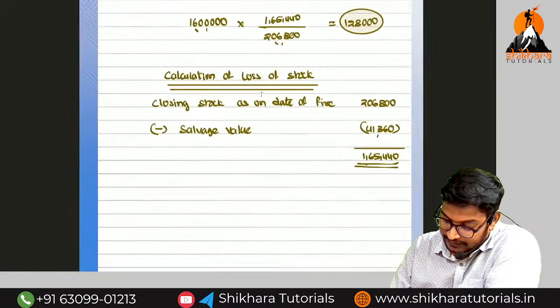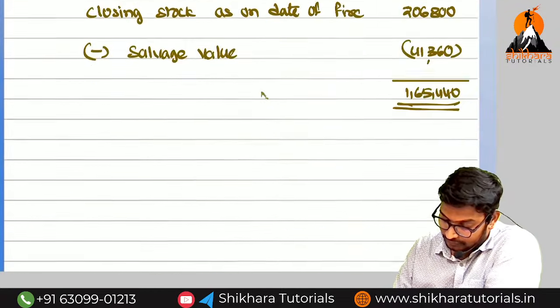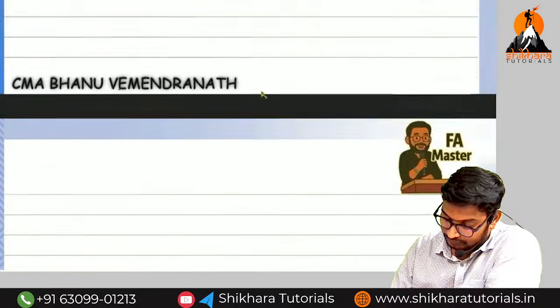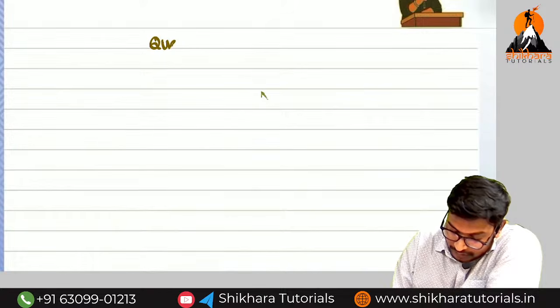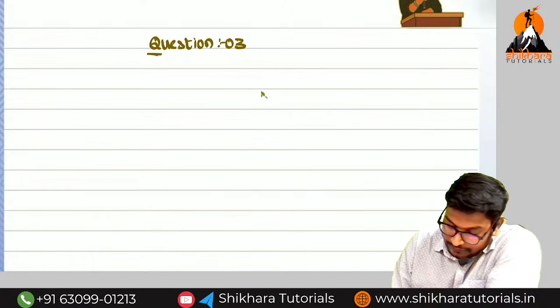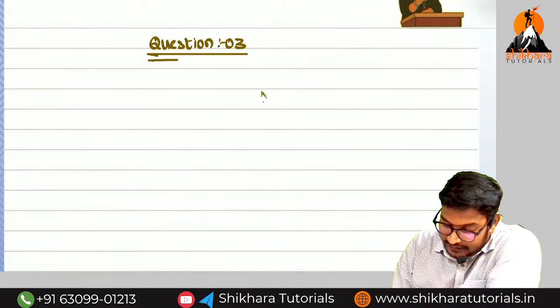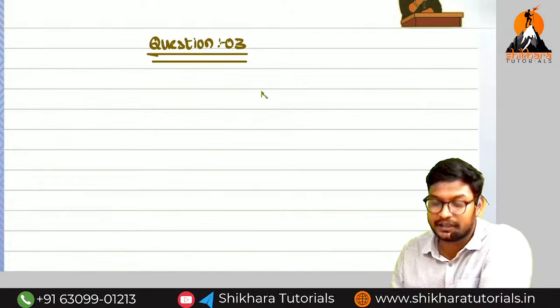So question number 3, put the heading. Question number 3. First we need to find out the gross profit percentage. For that, what do we need to do? We need to prepare working note 1.